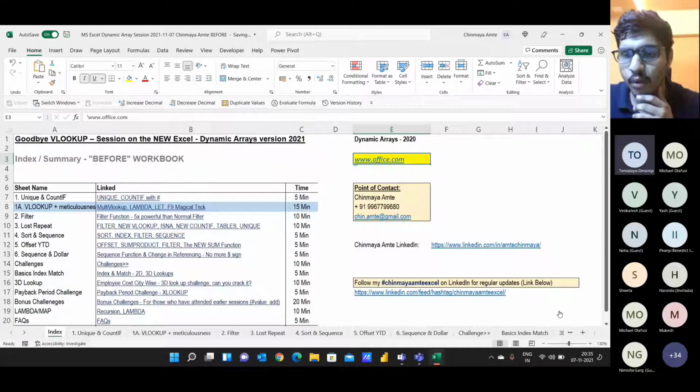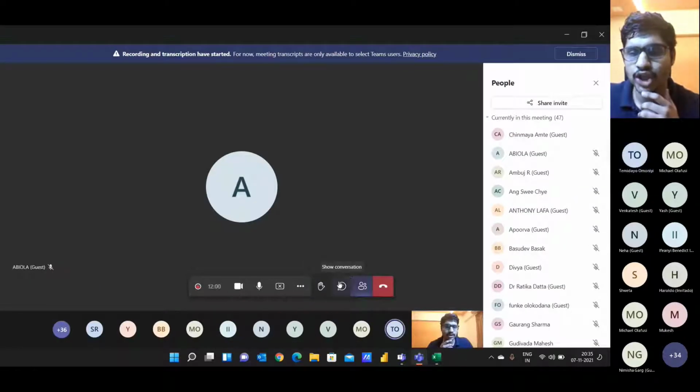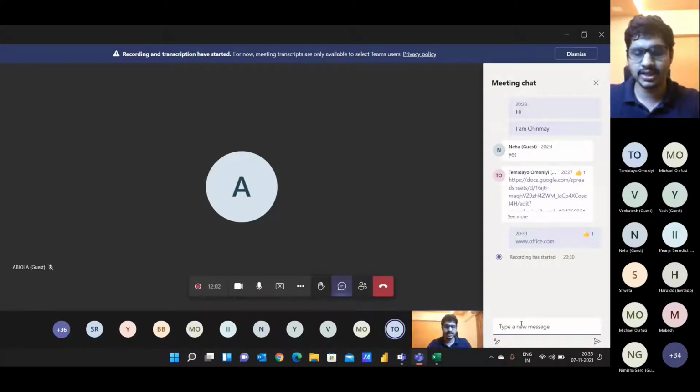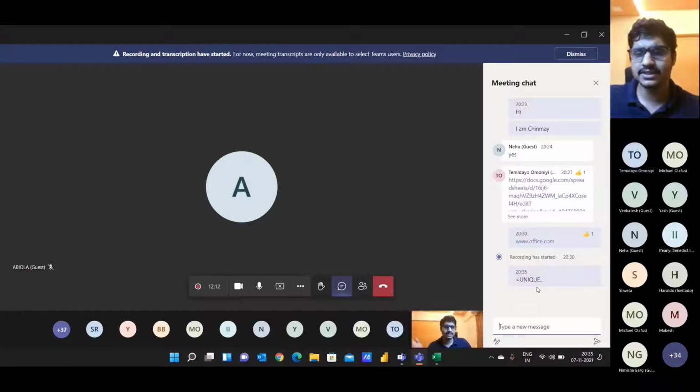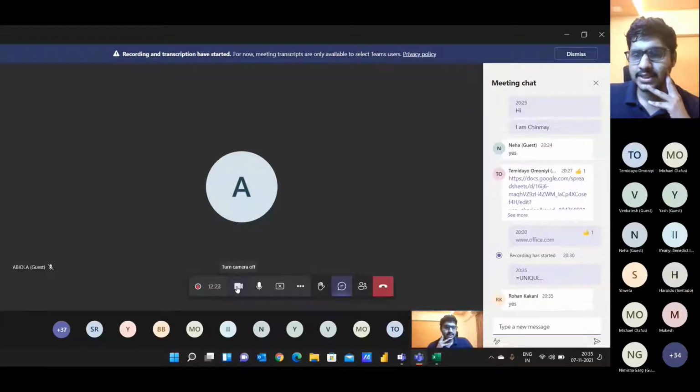I'll just wait for a moment and check the chat box to see if you can access the UNIQUE function in Excel. Just try to type =UNIQUE and let me know if you are able to access the UNIQUE function or not. If the answer is yes, just mention yes in the chat box so that I understand that you have those functions with you and we can move ahead with the session. So I'll wait for a minute. Rohan is saying we have it.